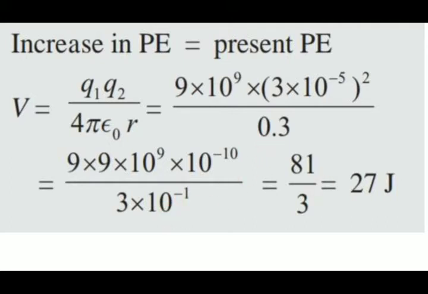So 10 raised to 9 minus 10 is 10 raised to minus 1, and 9 into 9 is 81, then 3 into 10 raised to minus 1. The minus 1 cancels. What is the remaining thing? That is 81 upon 3, which is 27. As we had to find the increase in potential energy, 27 joule will be the final answer.